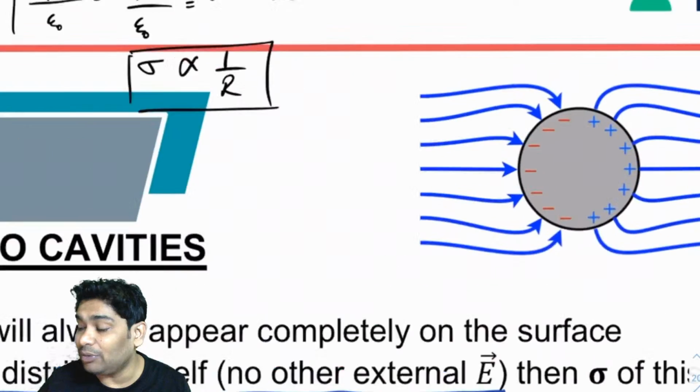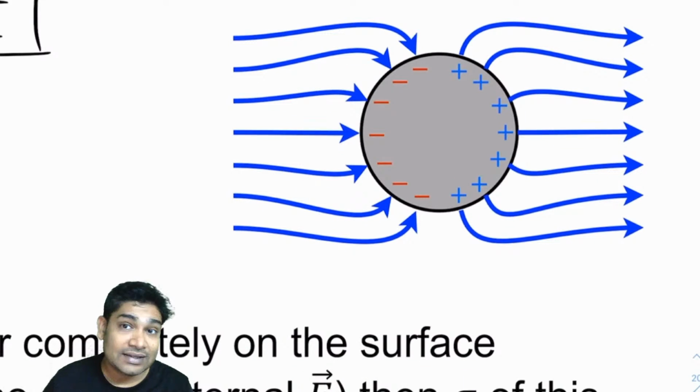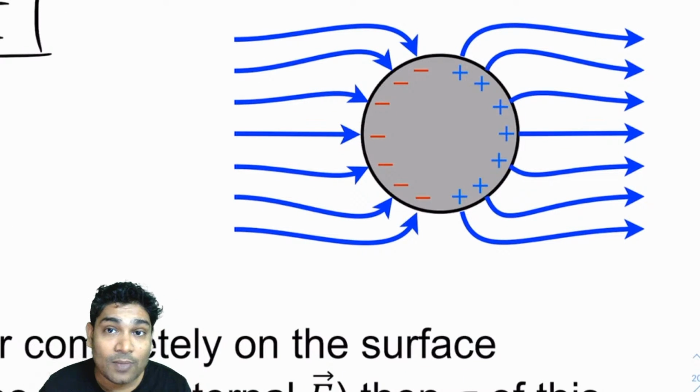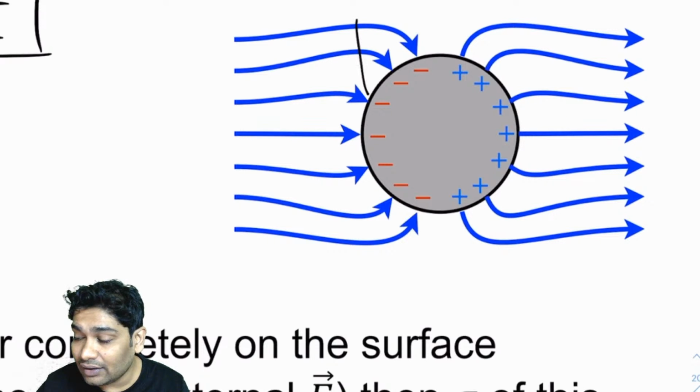So let's see an example of that. So this is the example. The net charge is 0, but there is an electric field. It is kept in an external electric field. Now you realize that R everywhere is the same. R here is the same as R here, right?